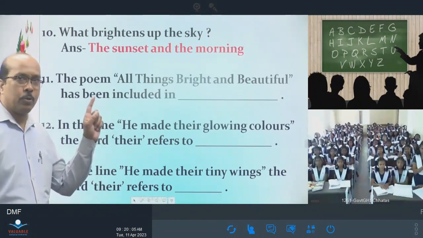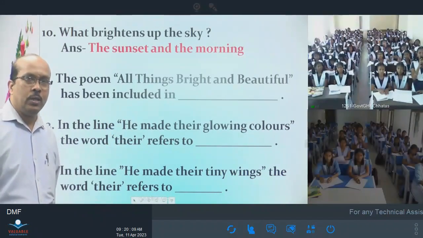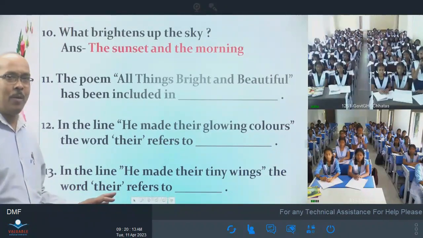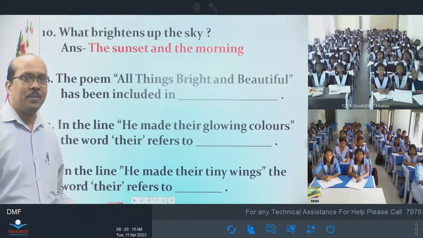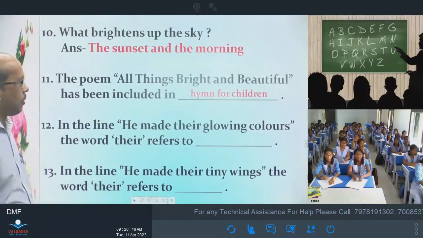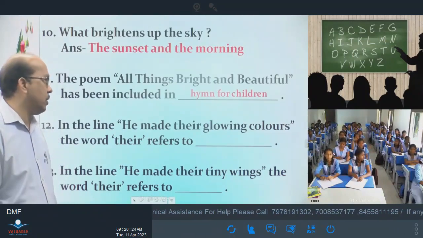I told you from the beginning, this poem belongs to hymns for children. Hymn for children. Okay, hymn for children. Very good.